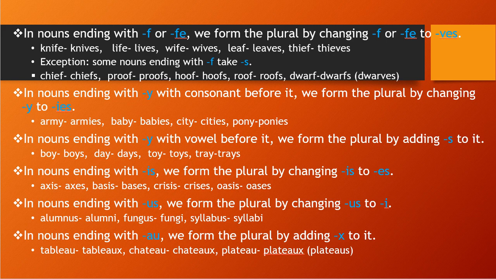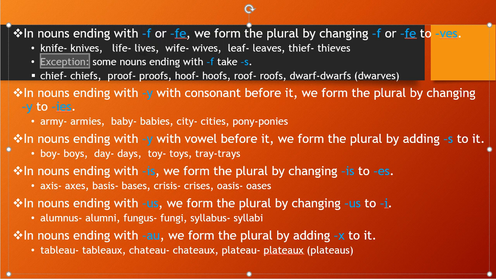Okay, you see some examples I have written. Knife, you are changing to knives, right? So you are removing fe and you are putting ves. Knives, life, lives, wife, wives, leaf, leaves, thief, thieves, and you can say wolf, wolves, right? So you see here we are simply removing f and fe and adding ves. So you see the example, it is very easy to understand. Okay,